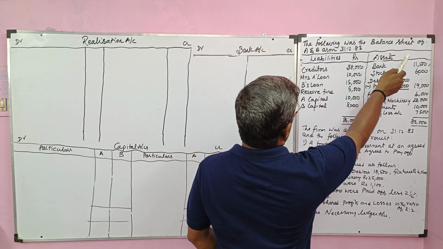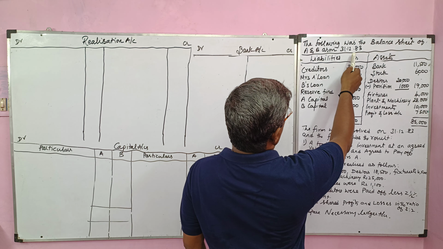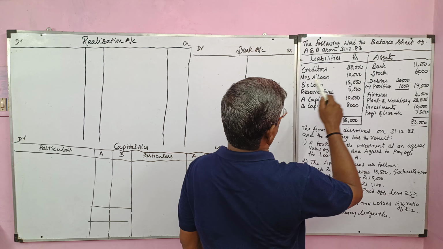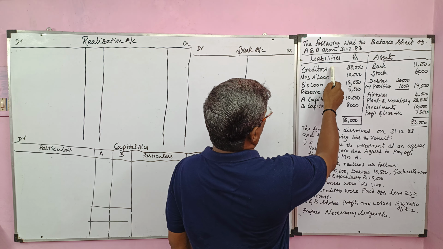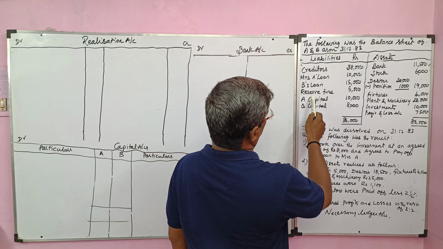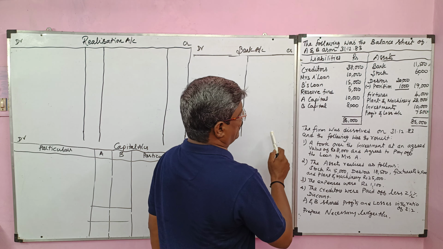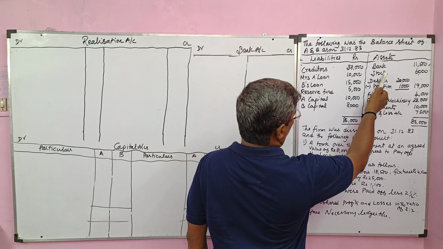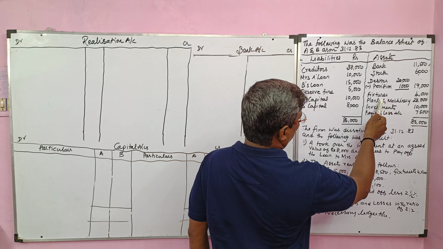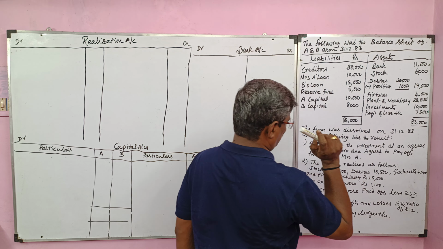The following was the balance sheet of A and B as on 31st December 1983. Liabilities: creditor, Mrs. A's loan, B's loan. So there are three external liabilities. Reserve fund should be transferred to the partner capital account. Then we have A capital, B capital. Assets side: bank account, stock, debtor minus provision, fixtures, plant and machinery, investment, profit and loss account.